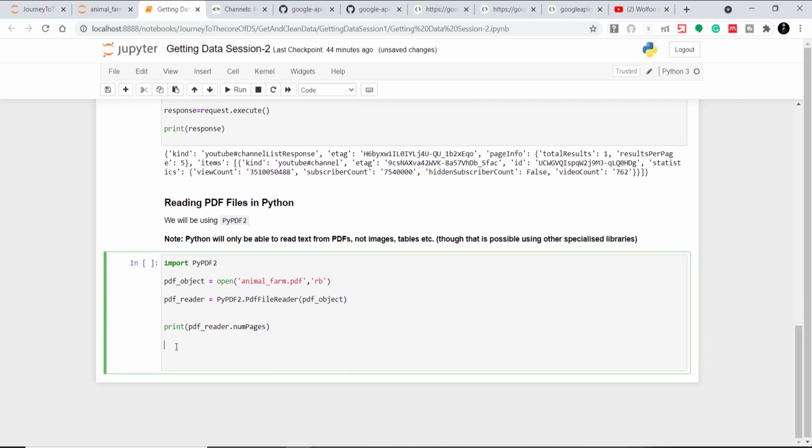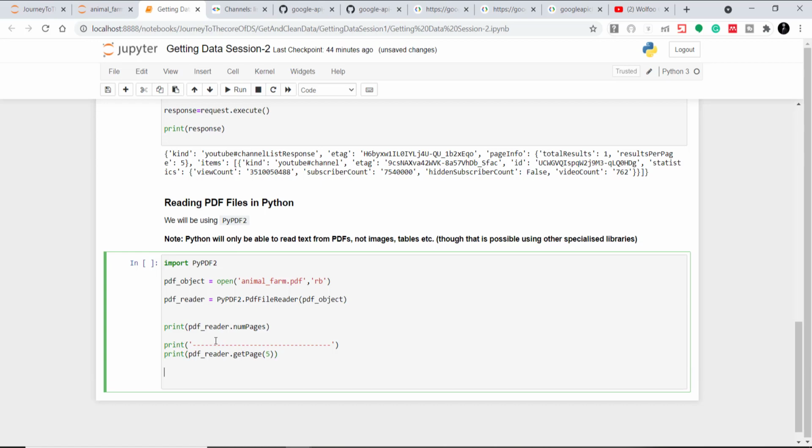I have that page number and I want to get the text of it. So I'll say pdf reader dot getPage and provide the number here. Let me print this. Here I will give a separator in order to know which output is for which statement.